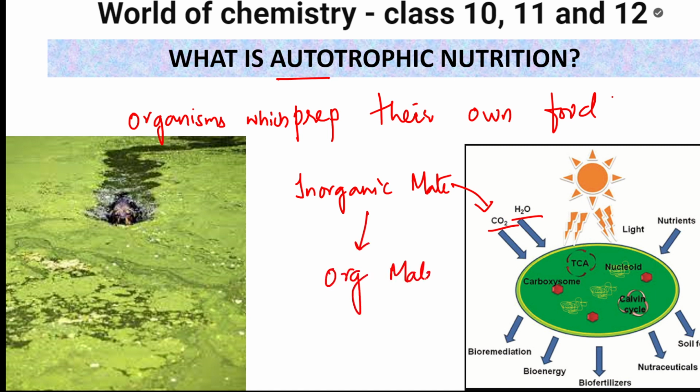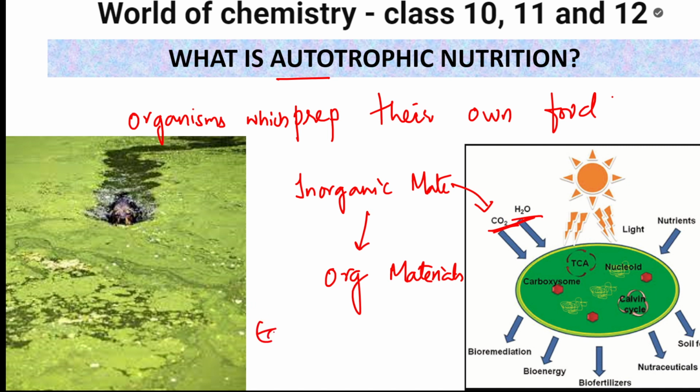The ones which pick up inorganic material like carbon dioxide and water and convert it into organic material are called autotrophs. What are organic materials? Your glucose, which gives energy, and sucrose, which gives energy. So the nutrition where organisms prepare their own food by converting inorganic materials like carbon dioxide and water into organic materials is called autotrophic nutrition.